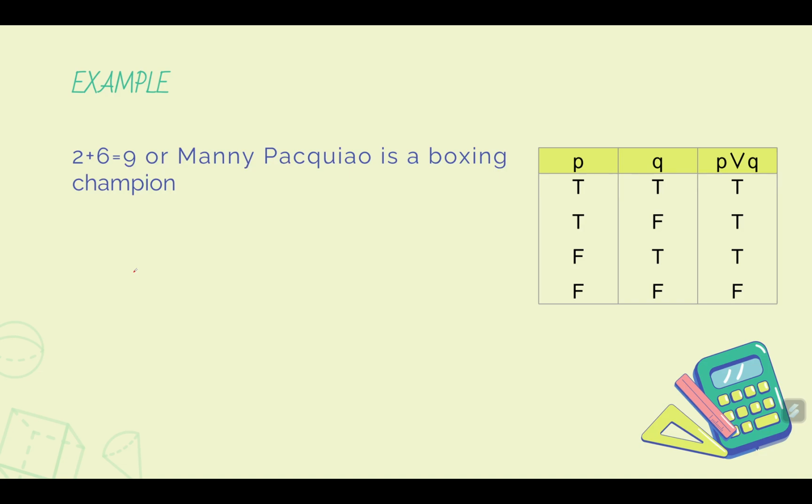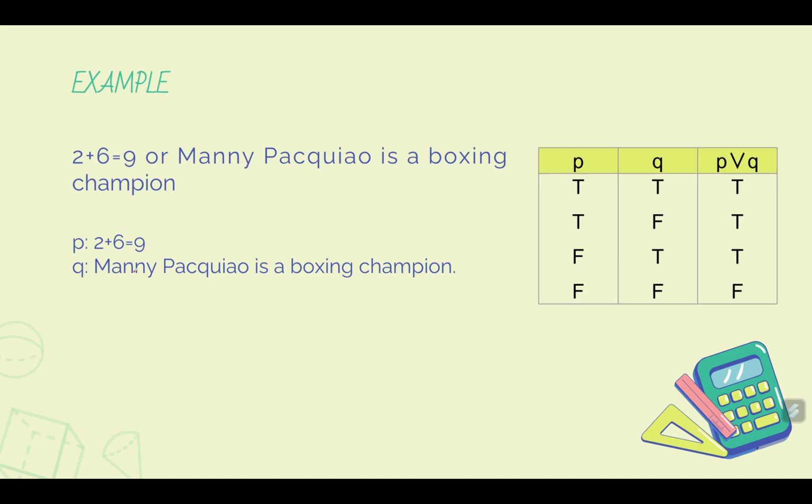The first example is 2 plus 6 is equal to 9, or Manny Pacquiao is a boxing champion. So to evaluate this statement, if it is either true or false, we again do the same as in the conjunction example. We let P be the statement 2 plus 6 equal to 9, and Q be the statement that Manny Pacquiao is a boxing champion.